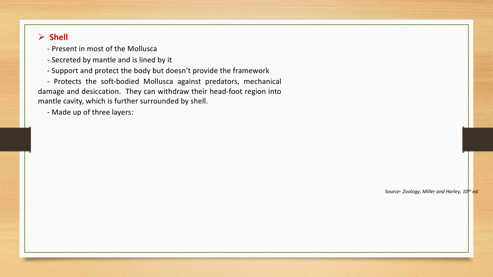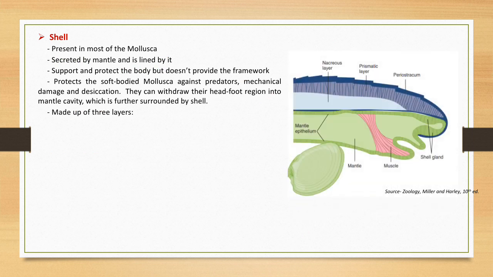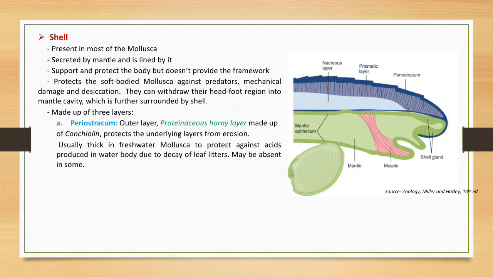This shell is made up of three layers. First layer and the outermost layer is periostracum, which is made up of protein. This layer protects the inner layers from erosion. This layer is usually thicker in freshwater Mollusca in comparison to the marine molluscans, and it may be absent in some Mollusca also. From time to time, the outer layer wears away and a new layer is formed.